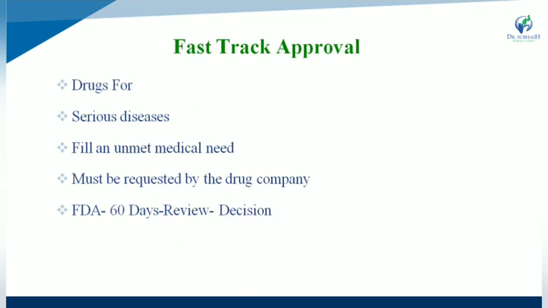First one is fast track approval: the drug is for a serious disease, fills an unmet medical need, must be requested by the drug company, and FDA gives a 60 days review decision. Fast track approval means they give a fast decision.